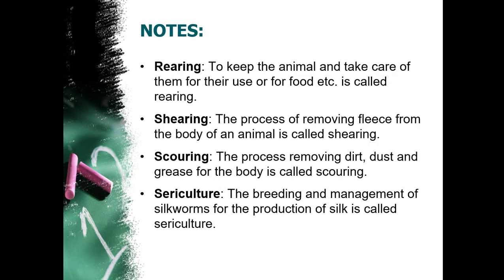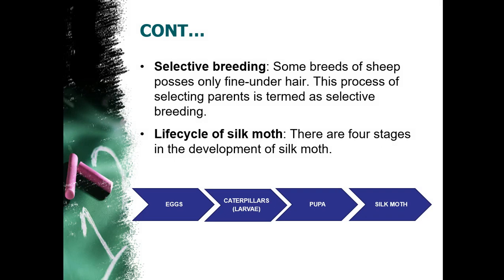Okay, next comes the third one, that is sericulture. Sericulture means the breeding and management of silkworms for the production of silk. If you find this definition quite difficult, then you can go for a simpler one: the rearing of silkworms for the production of silk is known as sericulture. Understood?